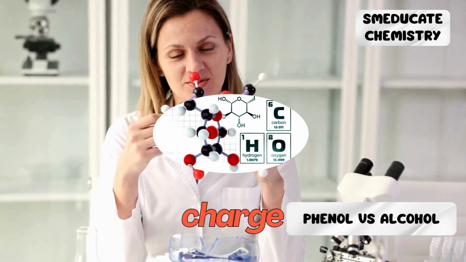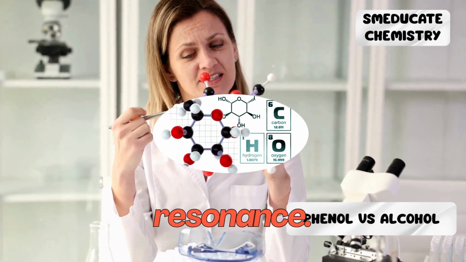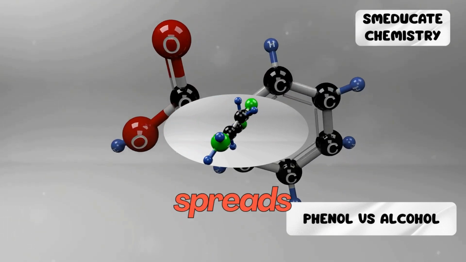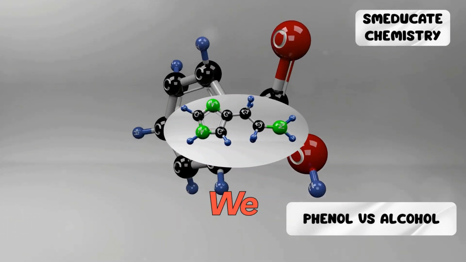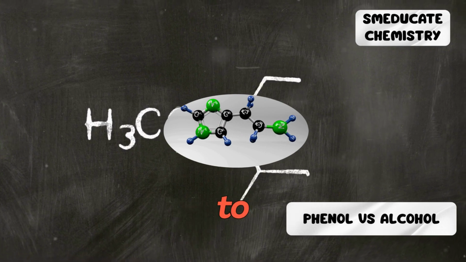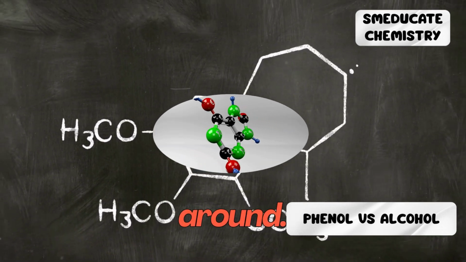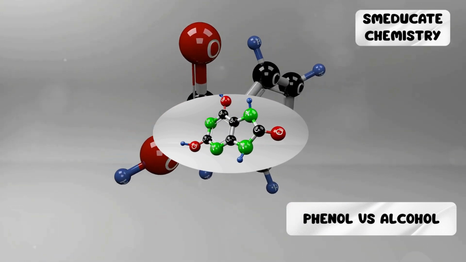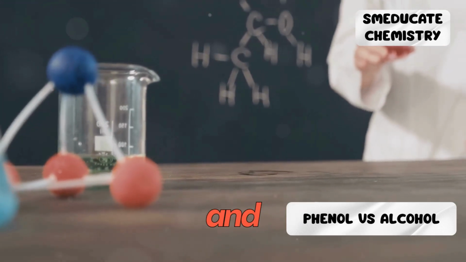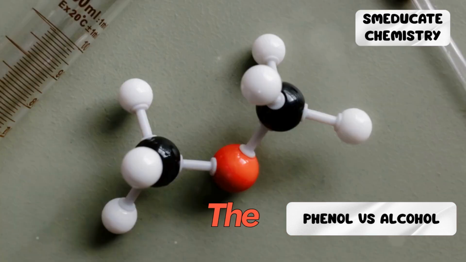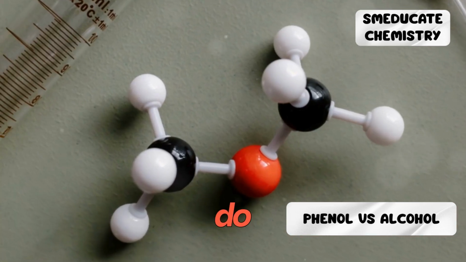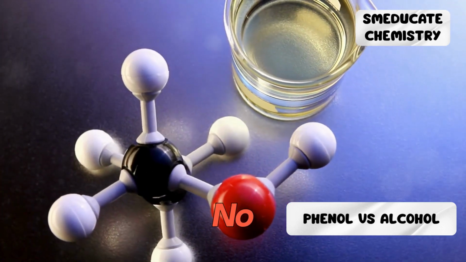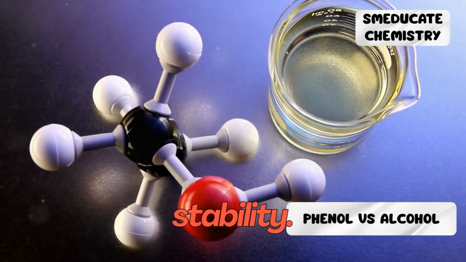Let's zoom in on this charge sharing, called resonance. In the phenoxide ion, the negative charge on oxygen spreads into the benzene ring. We can draw several resonance structures to show how the charge moves around. The real ion is a hybrid of all these structures with the charge smeared out. This lowers the energy and makes the ion stable. The ethoxide ion from alcohol can't do this. Its charge is stuck on oxygen. No benzene ring, no resonance, no extra stability.